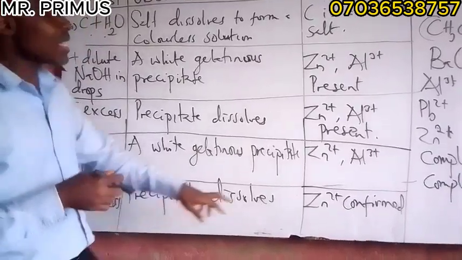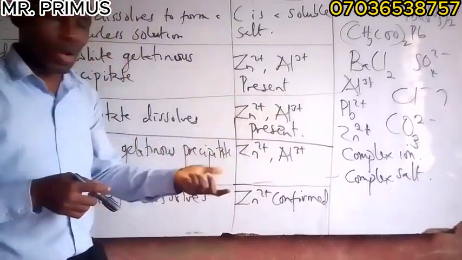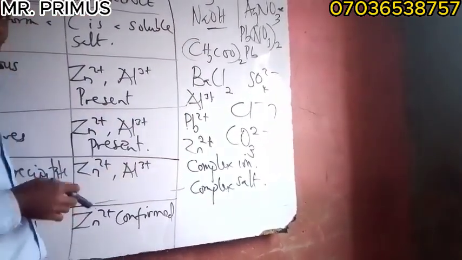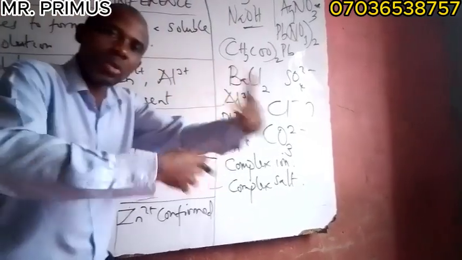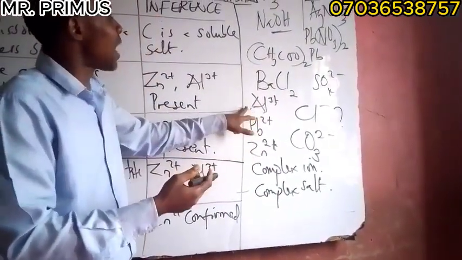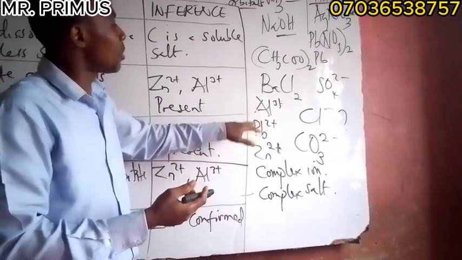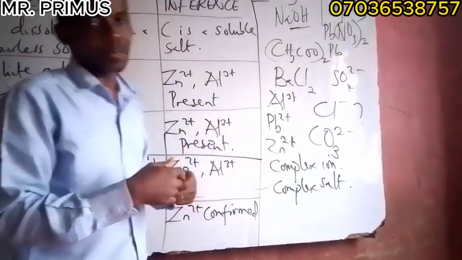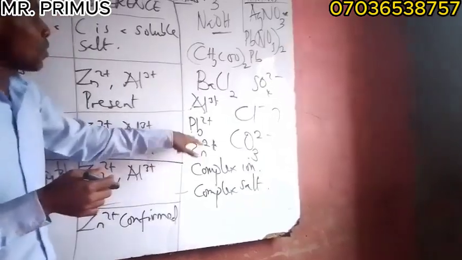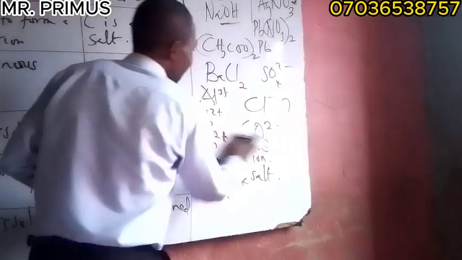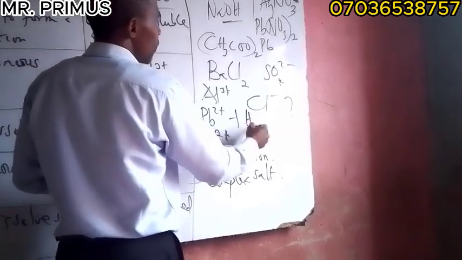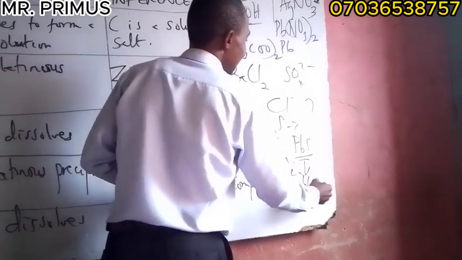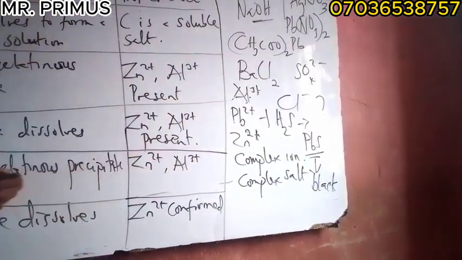Alright. So now, while zinc dissolves, aluminum will not dissolve. Aluminum and lead, where are aluminum and lead? These two, they won't dissolve in excess ammonia solution. So just like in the previous videos, if you want to confirm the very one, is it aluminum or lead, what you may have to do is to use hydrogen sulfide. If lead is present, it will turn black. Lead plus hydrogen sulfide will form lead(II) sulfide. This lead(II) sulfide is what? Black. But if it's aluminum, the color will not change.